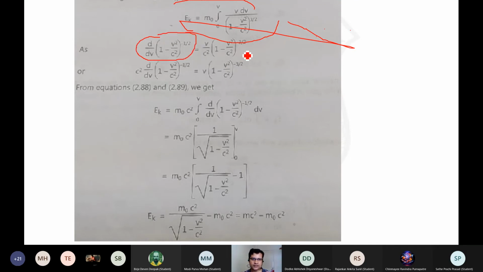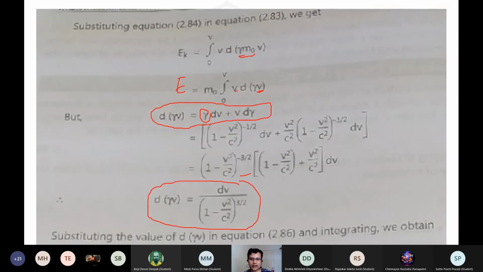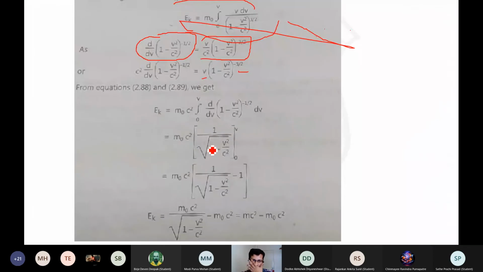If you solve further, this equation we already got. We need to rearrange this term in such a way that there is a c square, which is a constant. If it is multiplied by d by dv of 1 minus v square by c square to the power minus 1 by 2, you can write this simply as v times 1 minus v square by c square to the power minus 3 by 2. This is the quantity you need to write over here, to have a common solution and simplify further.